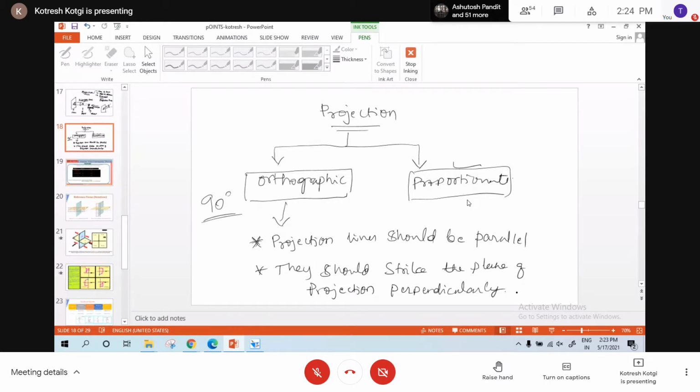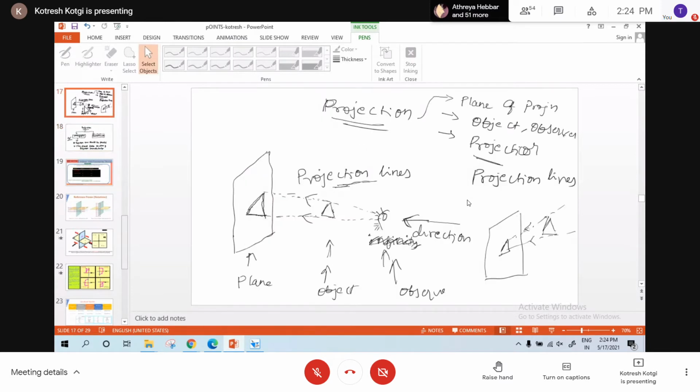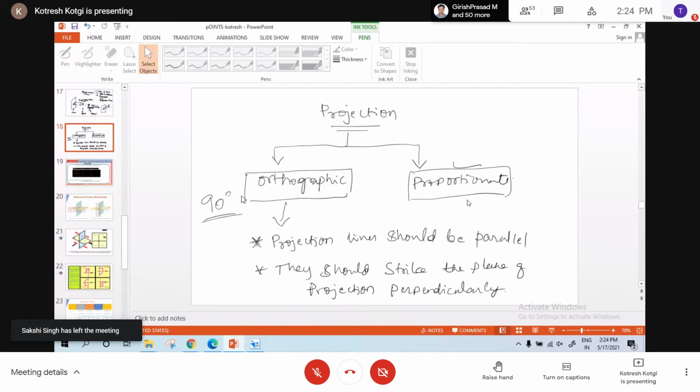So that is why I gave this introduction. When the projection lines are diverging in nature, what is the image we get? When the projection lines are converging in nature, what is the type of image we get? And in our syllabus, we discuss only the orthographic projection. What does orthographic projection mean?